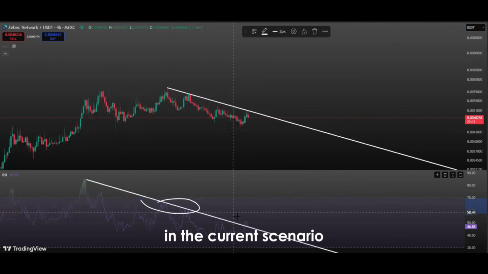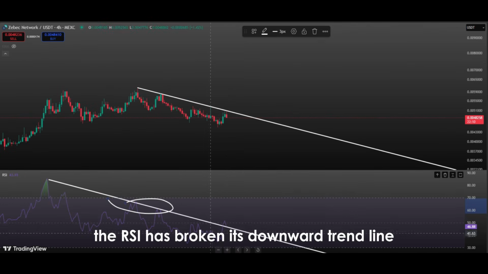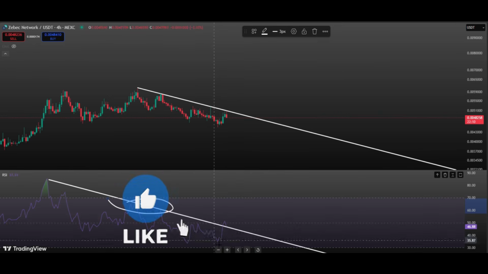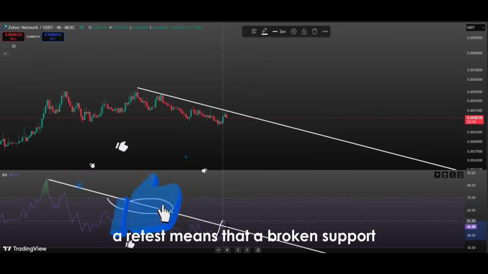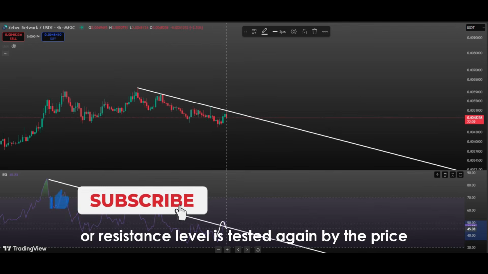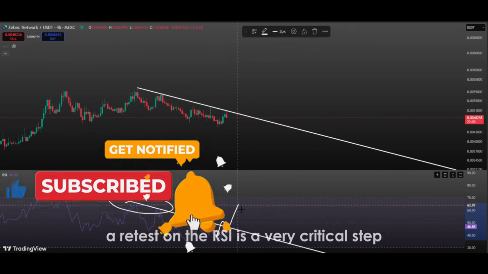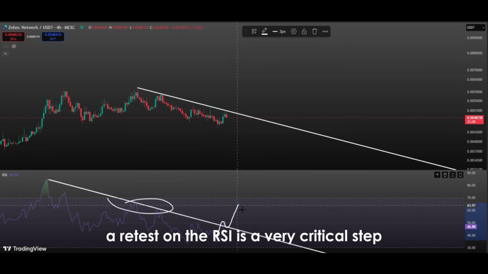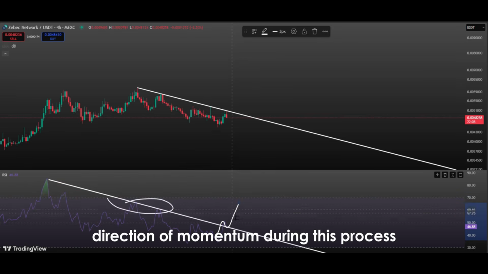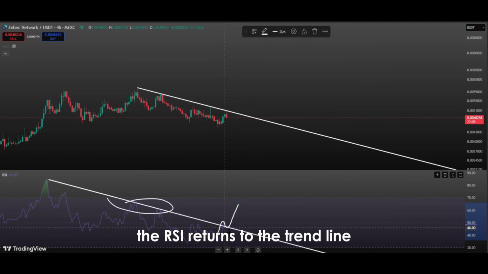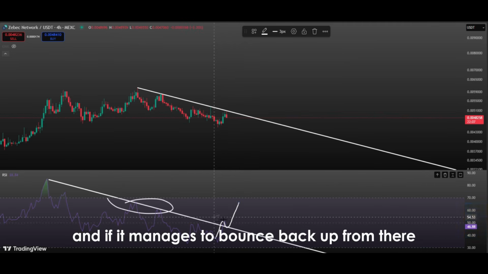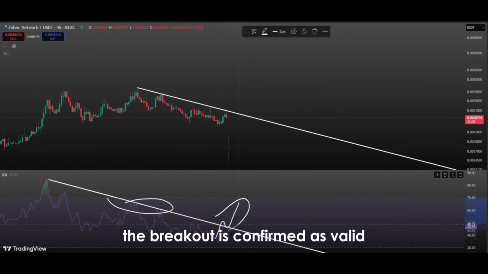In the current scenario, the RSI has broken its downward trend line and is now in the retest phase. In technical analysis, a retest means that a broken support or resistance level is tested again by the price, or, in this case, the RSI value. A retest on the RSI is a very critical step that confirms the new direction of momentum. During this process, the RSI returns to the trend line it has broken and touches it, and if it manages to bounce back up from there, the breakout is confirmed as valid.